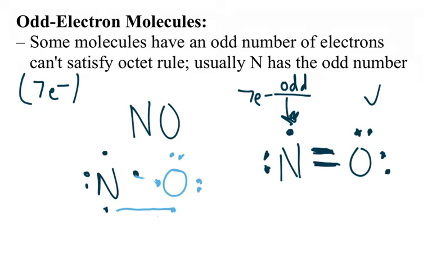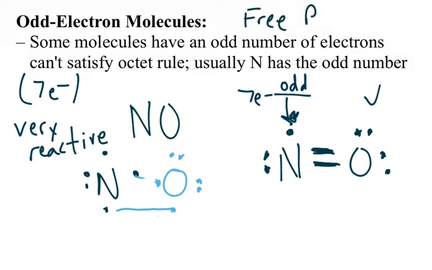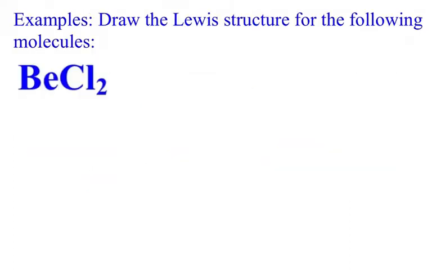Now, one characteristic about these odd electron molecules is that they are very reactive. Okay? Very, very reactive. So they are going to pretty much react with the first thing they see. And sometimes we refer to these odd electron molecules as free radicals. Okay, and again, the characteristic here is that they are extremely reactive. All right, so let's take a look at some examples.